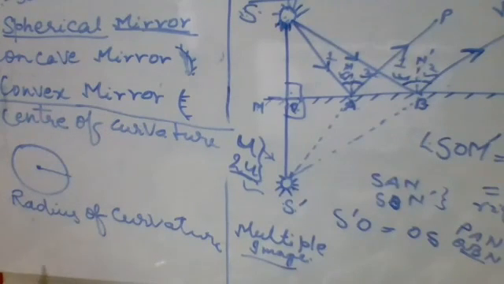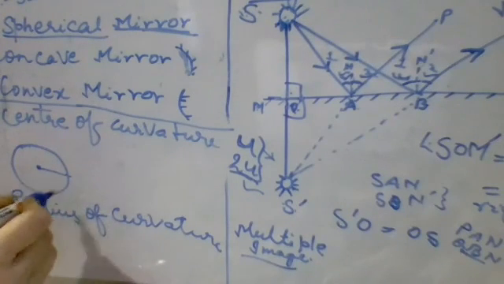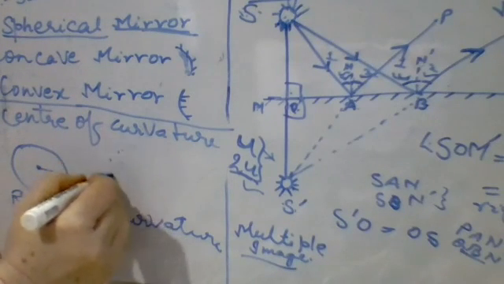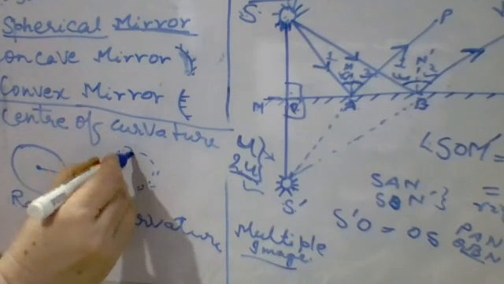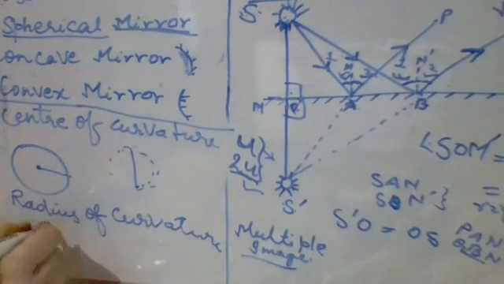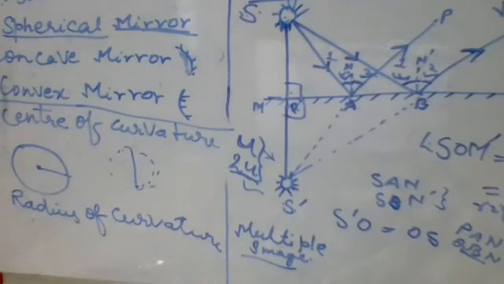So here, if we have got the central point and the radius, then we have just made a curved surface. We have taken a curved surface. Clear? And then after that, we will have the pole, the midpoint of the section of the curved surface. So let us have the pole.